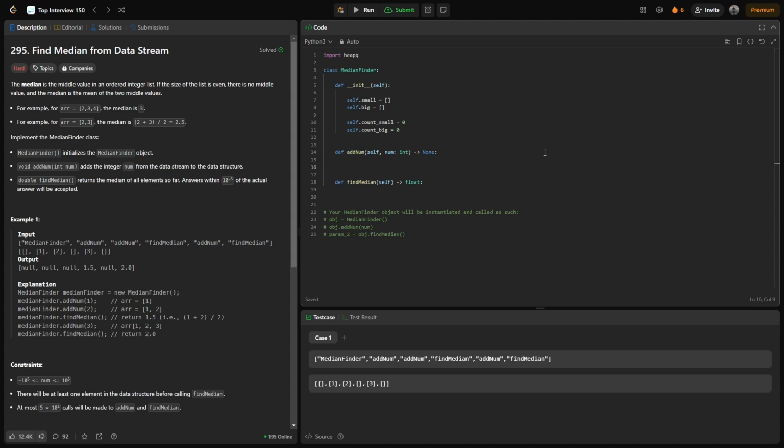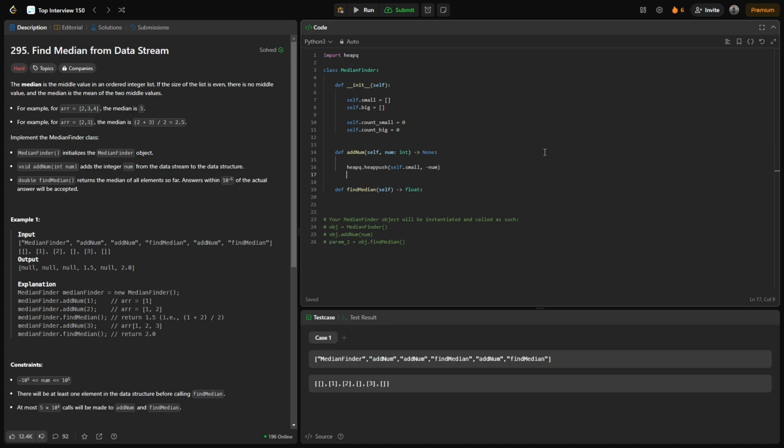Now once that is done, we are going to add the num to our smaller heap, because by default we always add the num to the smaller one. So I can say heapq.heappush, and here I pass in self.small. And as I told you, here we are going to form the max heap, so we will always have to pass in the value with a negative sign, so it would be -num.